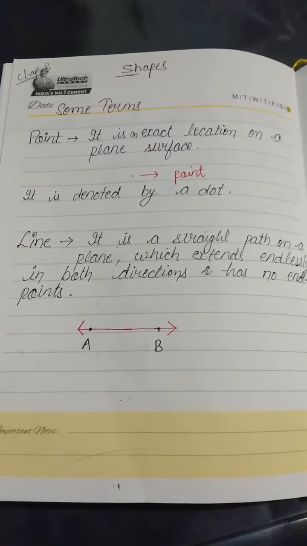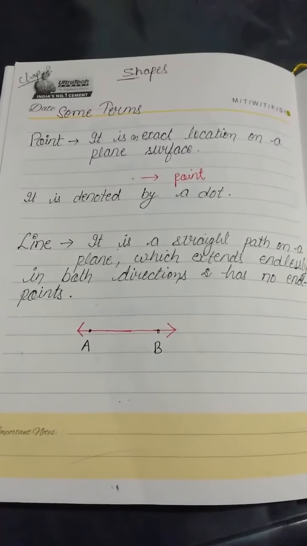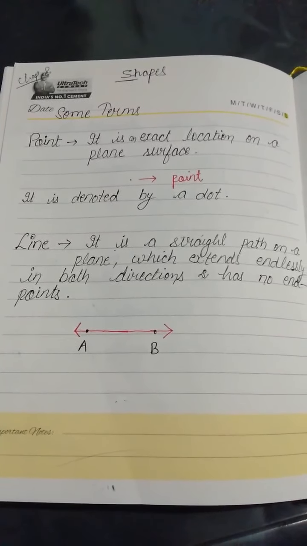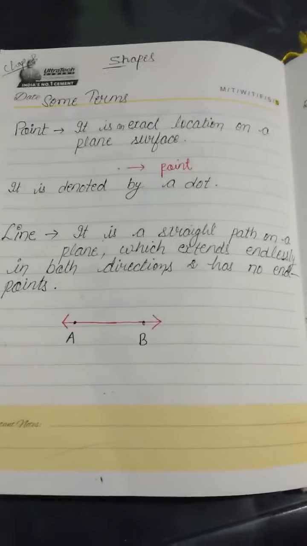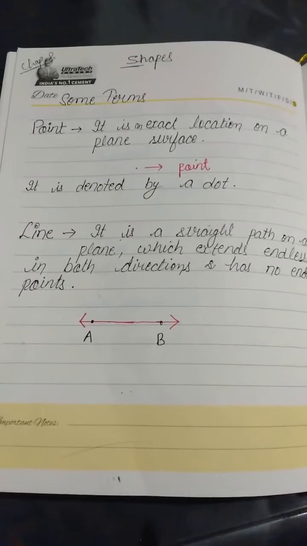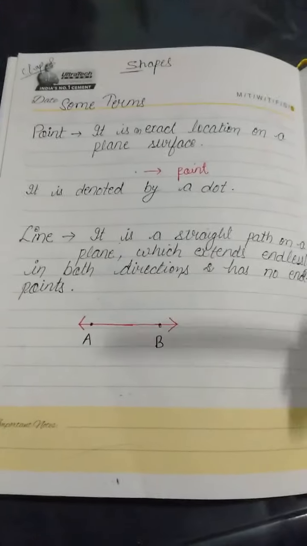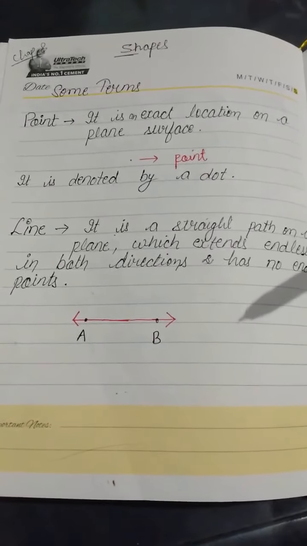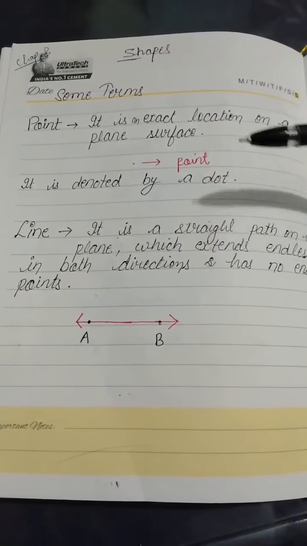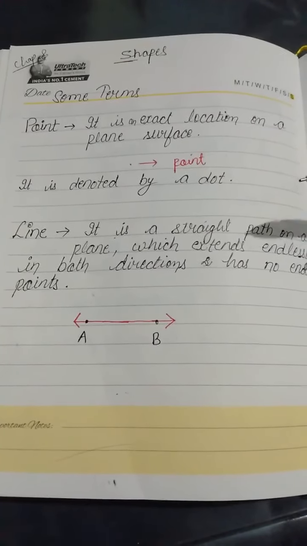Hello students, today I am going to start new chapter 8 and the chapter name is shapes. Before starting shapes, we will learn some terms about this chapter. So the first term is point. What is a point? A point is an exact location on a plane surface.